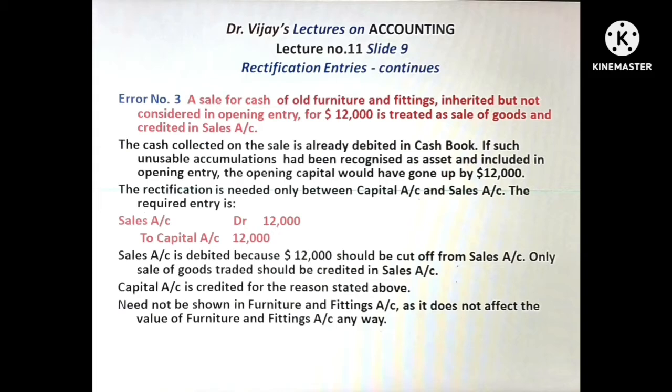It has not happened. So here, on the sale of such furniture, we realized $12,000. So to that extent, capital account should go up. It need not be shown in furniture and fittings account, as it does not affect the value of furniture and fittings account anyway.